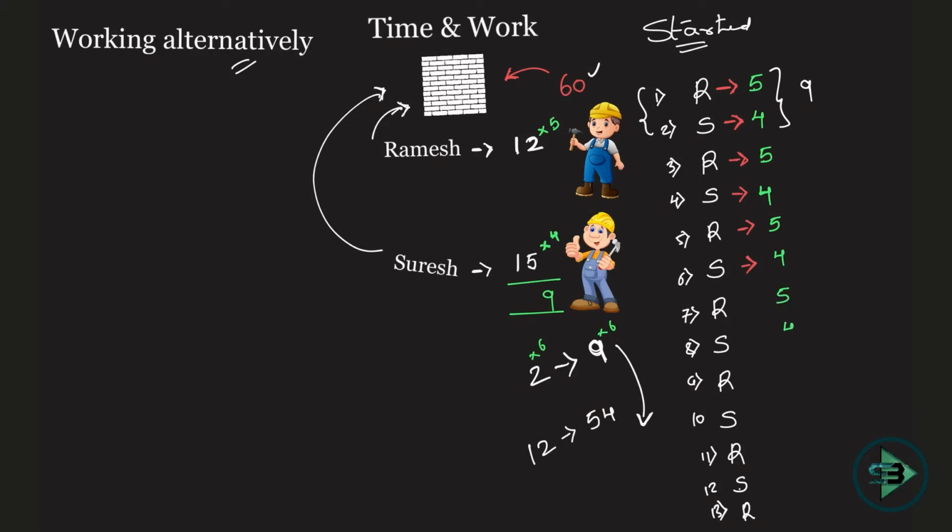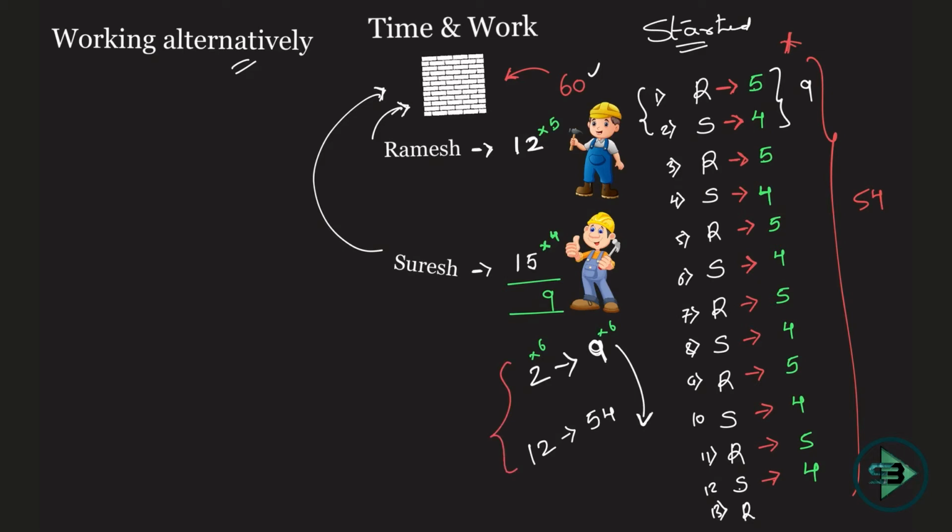If you're not able to do it in this way, write a 5, then write a 4, then write a 5, then write a 4, and calculate all of them. 7, 8, 9, 10, 11, 12, till 12th day, how many bricks will be put in? 54 bricks will be put in. Okay, that's quite understandable, but you are not supposed to solve it in this way. Write it in this way and get the answer, like say in 2 lines.